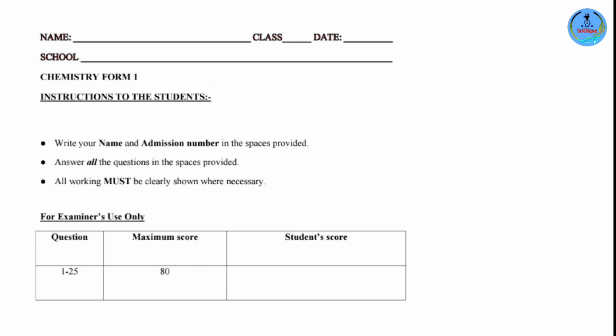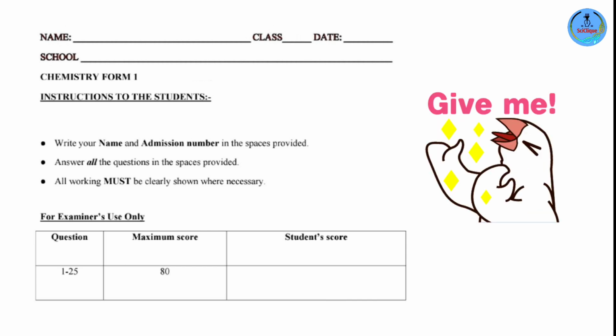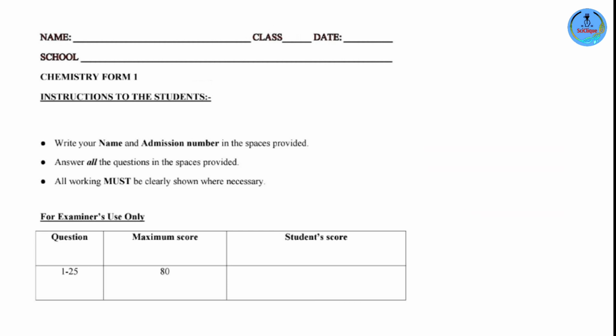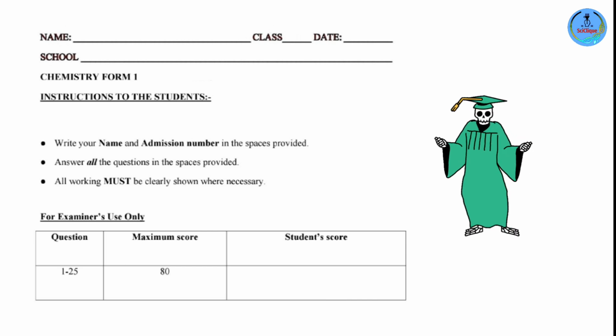So in short, we're going to have a deep discussion on the first 2 chapters of chemistry, Form 1. Now, this is a video that has been highly requested by my Form 1 students. So if you're watching this, let me tell you that by the end of this video, you should find it easy to score no less than a B in your CAT exams.